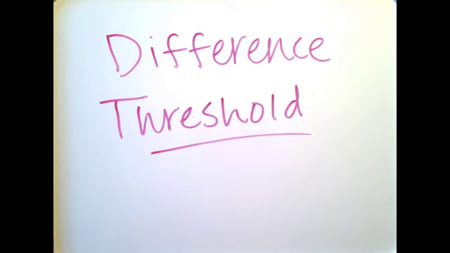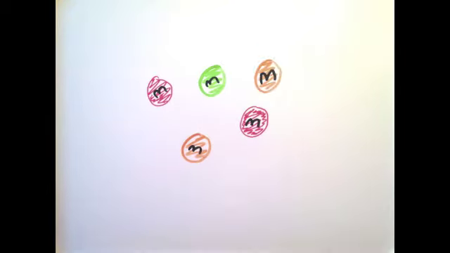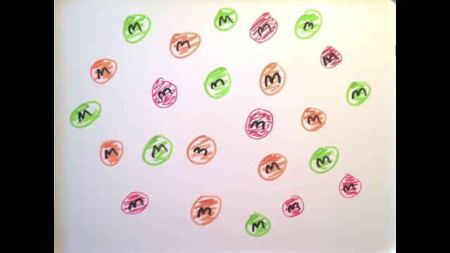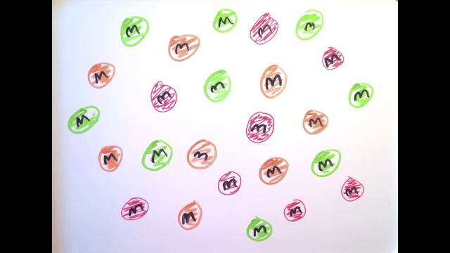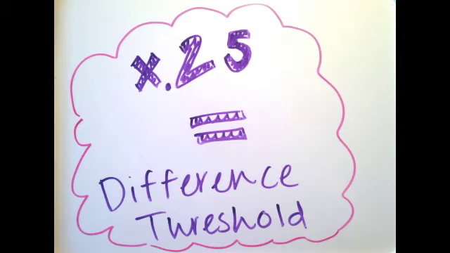Difference threshold is the minimum difference a person can detect between any two stimuli half the time. If you have 4 M&Ms and one more is added to make 5, you would definitely notice a difference. However, if you have 23 M&Ms and one more is added to make 24, you would not be able to tell a difference. Just like we have to increase our scenario from 4 to 5 M&Ms by 25%, we would have to increase this scenario by approximately 25%. Therefore, 25% is our difference threshold.